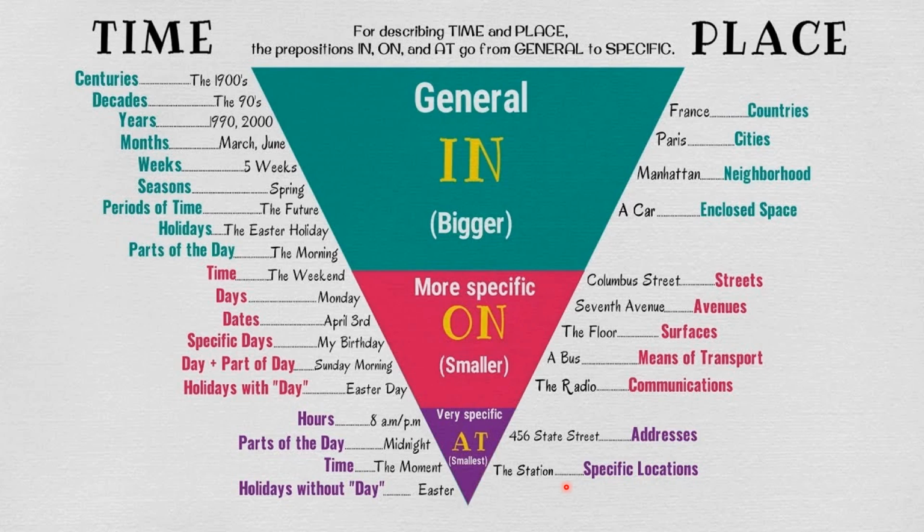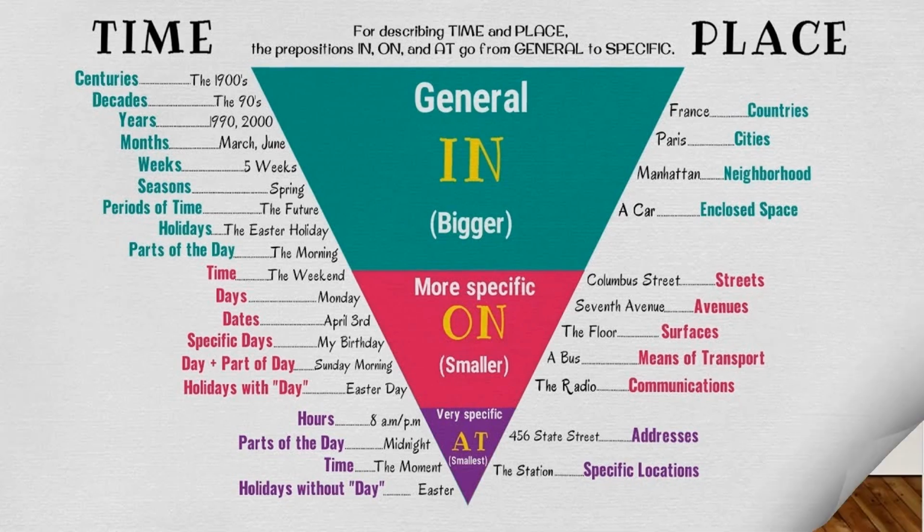At the station, at the bus stand, at the railway station, like that. For specific locations we use at. This is very useful. Once you see, stop the video and observe and learn. If you learn this, you never get a problem with the use of prepositions.